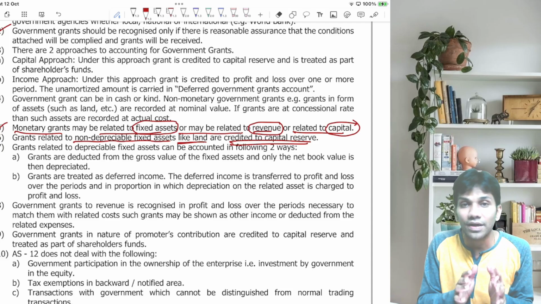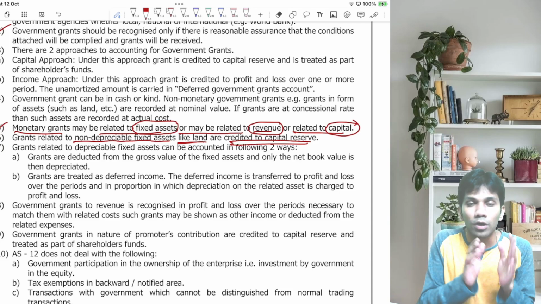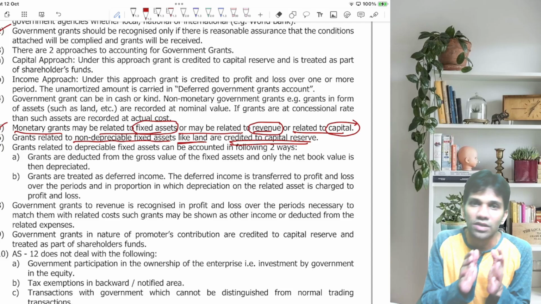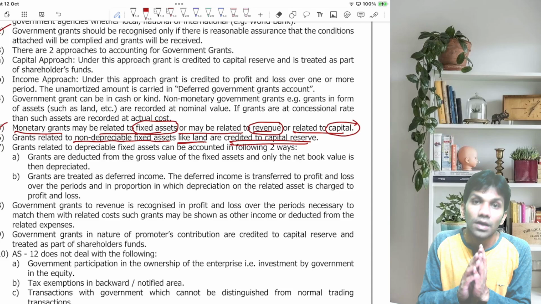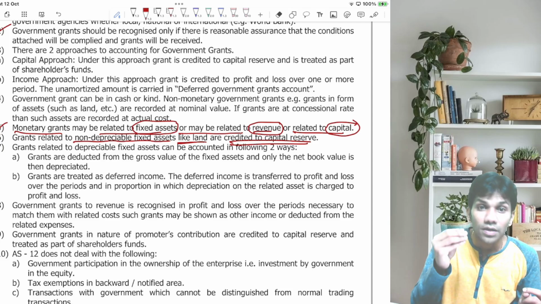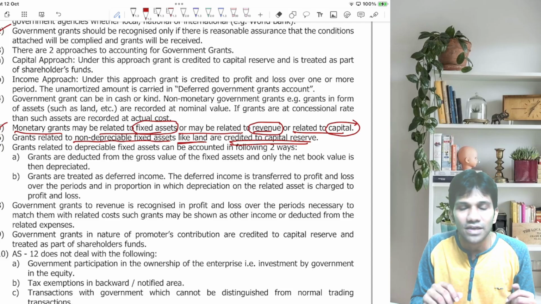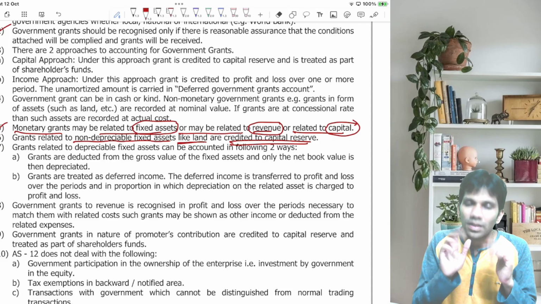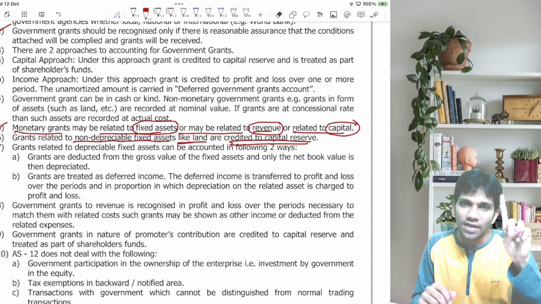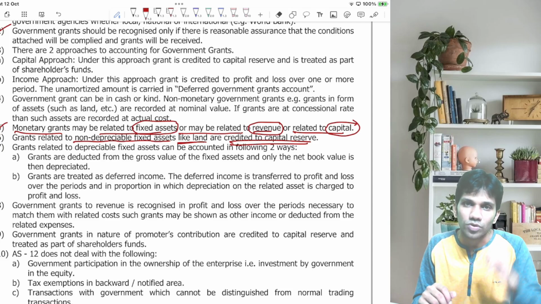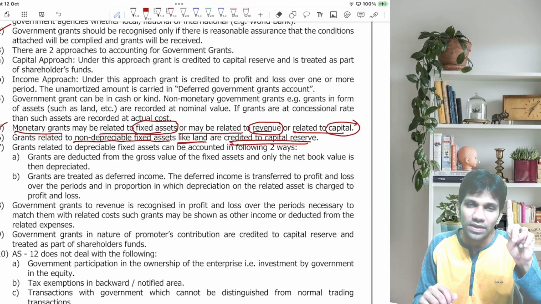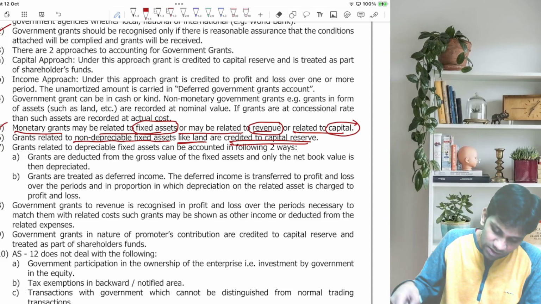Then we went to monetary grants. Monetary grants can be received in the form of fixed assets, or in the form of revenue, or in the form of capital. Then we discussed grants related to non-depreciable assets. So I'll bifurcate everything in a simplified way. Now see, government grants are of two types, cash, kind. How many accounting approaches? Two, capital approach, income approach. How many types of assets? Two. Depreciable assets, non-depreciable assets. I hope it is clear till now.